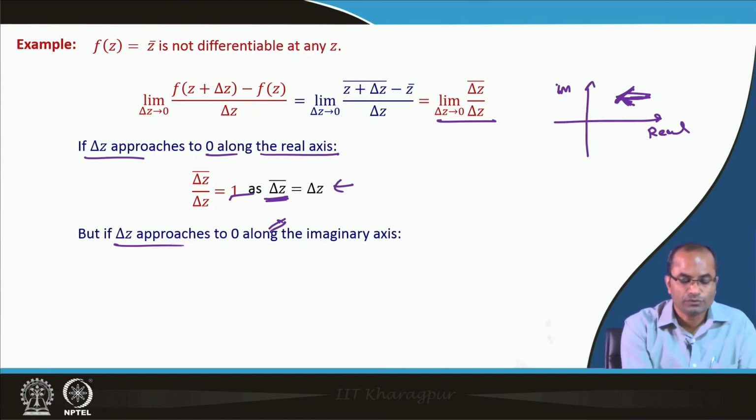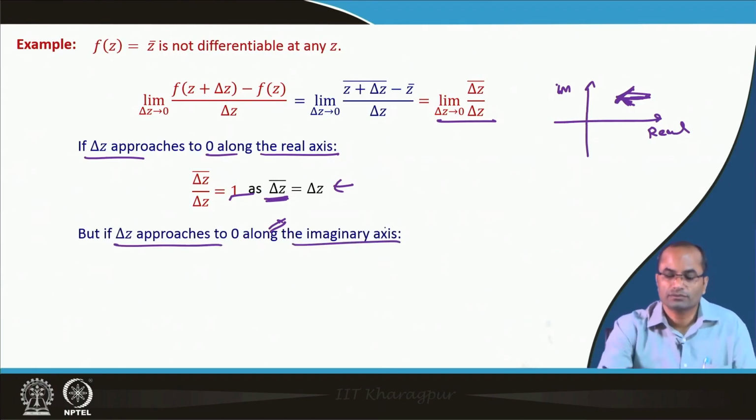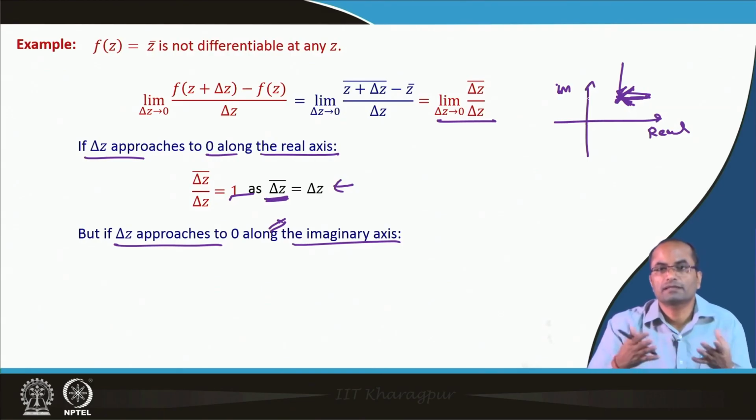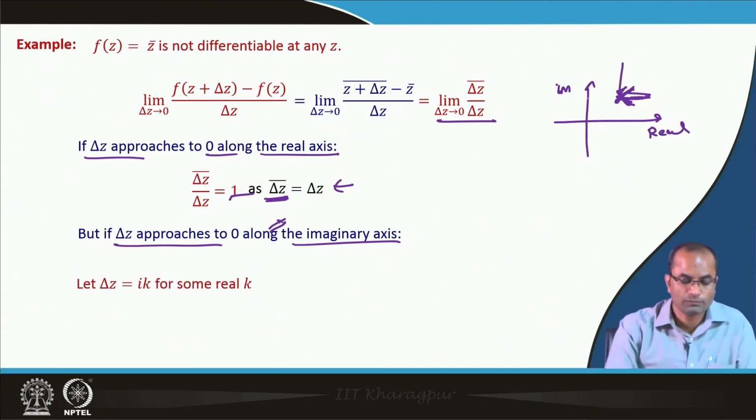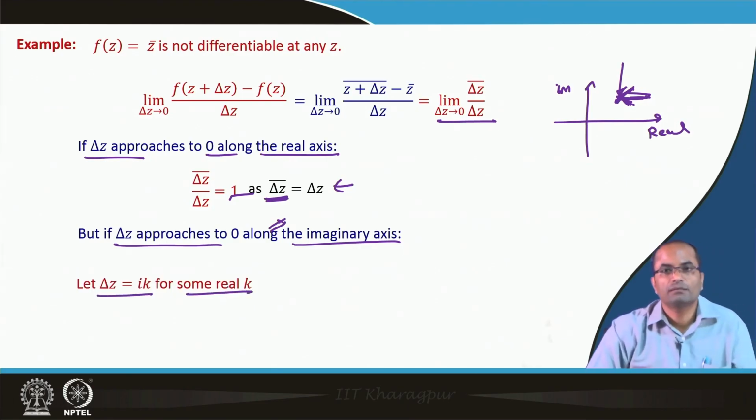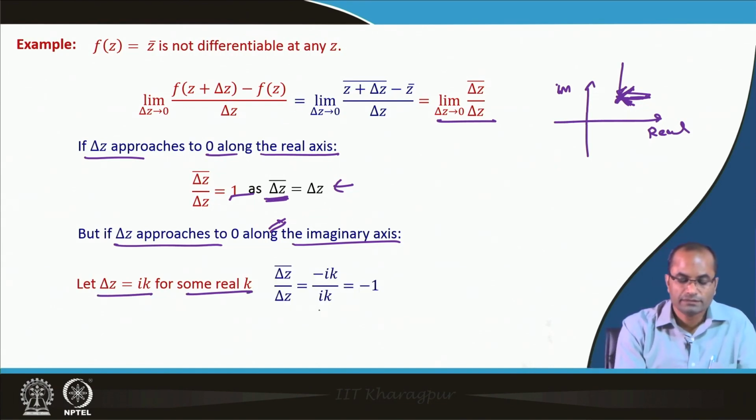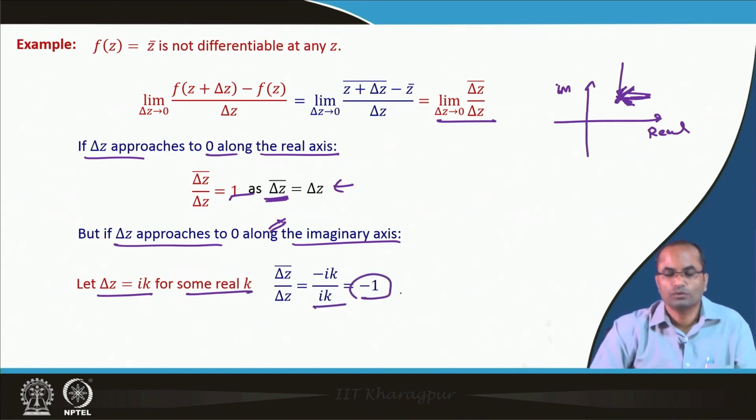And now, if we approach along the imaginary axis, the delta z is like i into k. So, there is no x anymore. Here delta z is equal to i k for some real number k, and in this situation the limit is going to be minus 1.